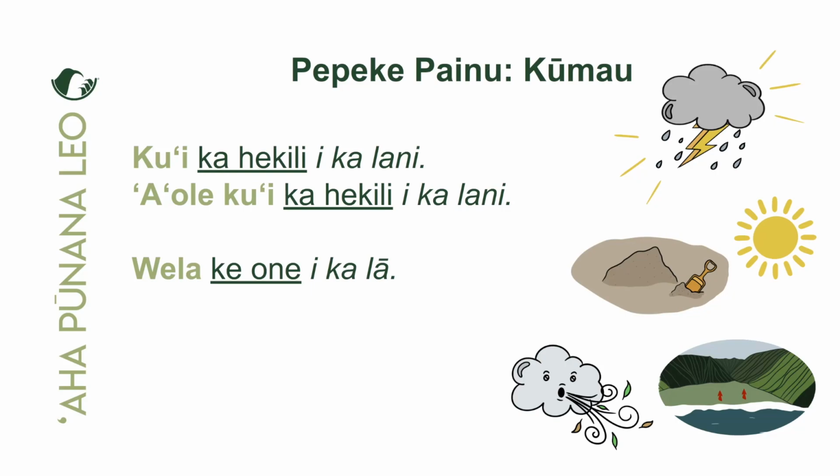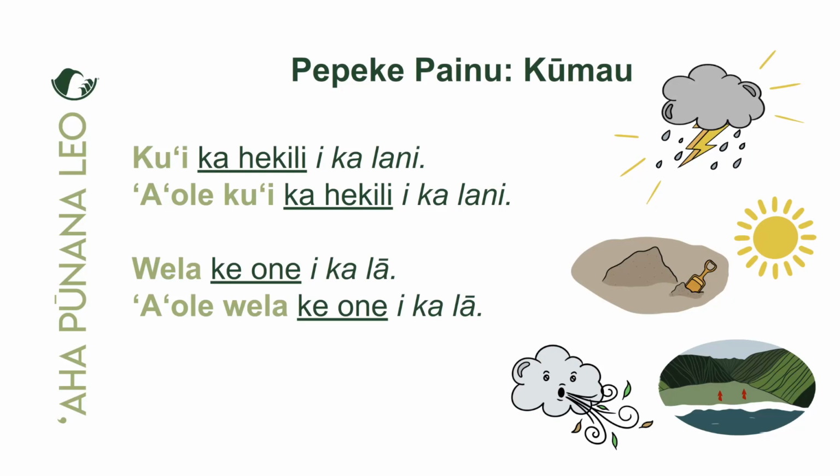So take a look at the image to the right. That'll give us a hint, right? Wela. What is wela again? Wela is hot. What is hot? Ke one. And what is the reason why it's hot? Okay, remember now, wela is an ʻano verb. Wela ke one i ka lā, because of what? Because of the sun, due to the sun, by the sun. Wela ke one i ka lā.